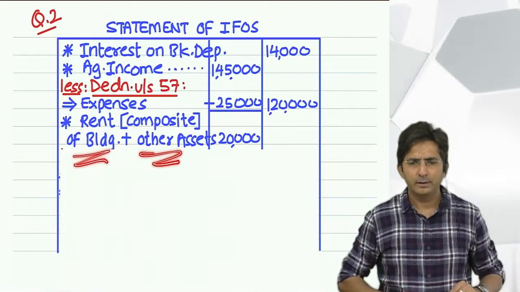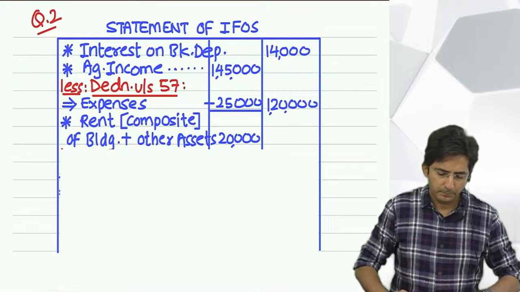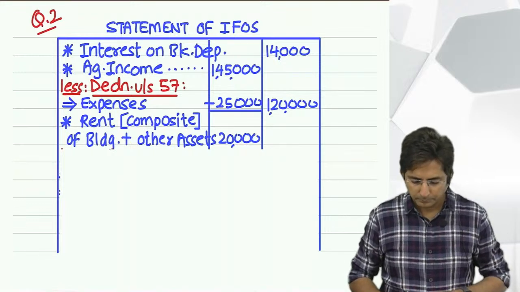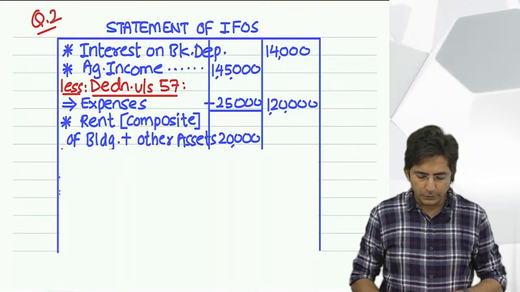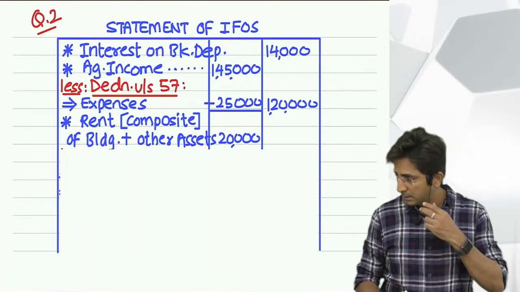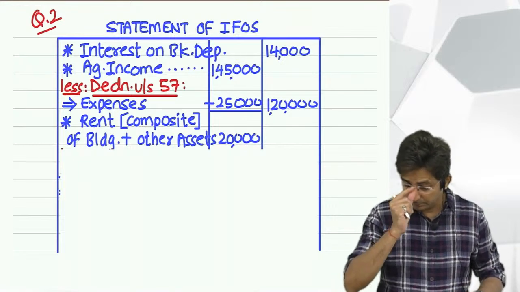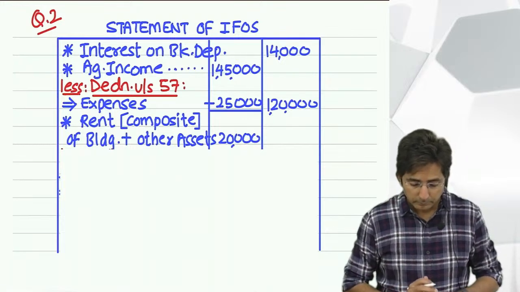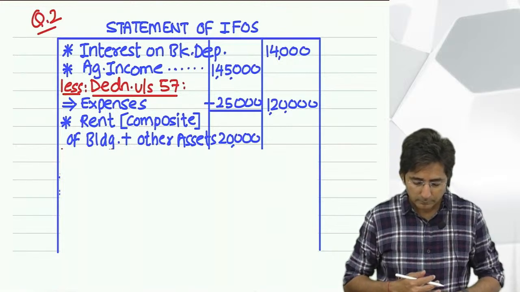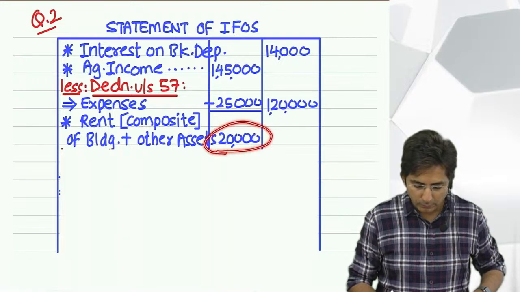Composite rent of building plus other assets. So that is 20,000 inner column.